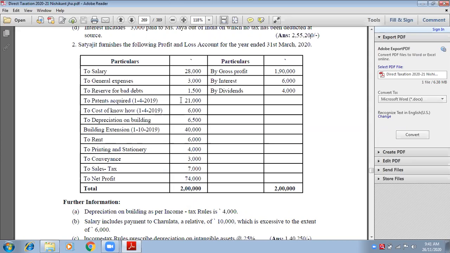So, you will write 21,000 plus 6,000. Write down in the bracket 21,000 plus 6,000. These are the costs of two intangible assets. 21,000 plus 6,000 is equal to how much? 27,000, ma'am. Yes, don't close the bracket. Yes, very good. 27,000 into 25 percentage.